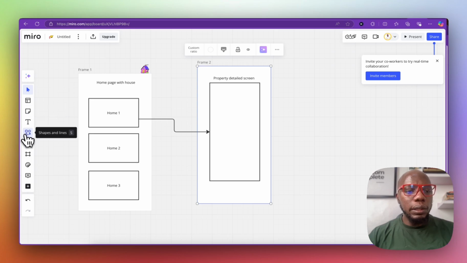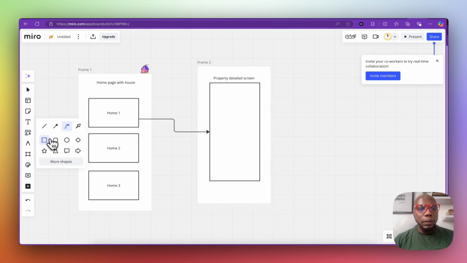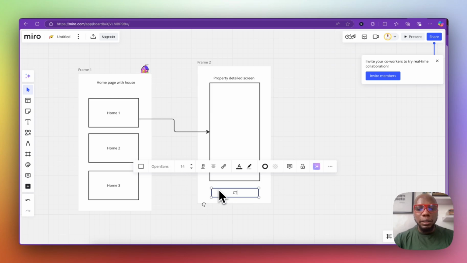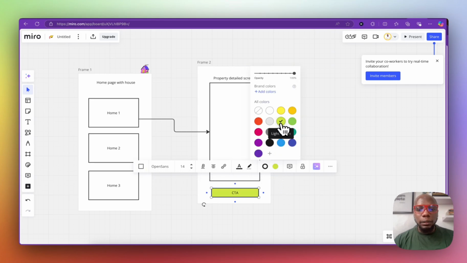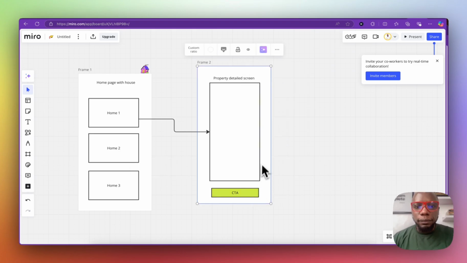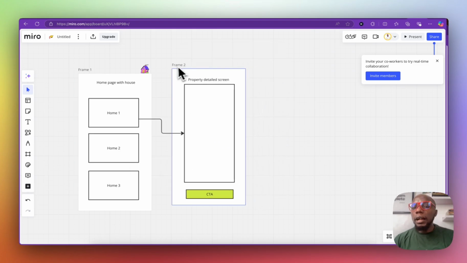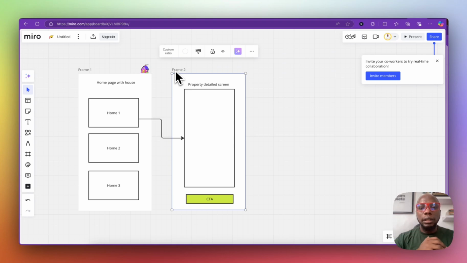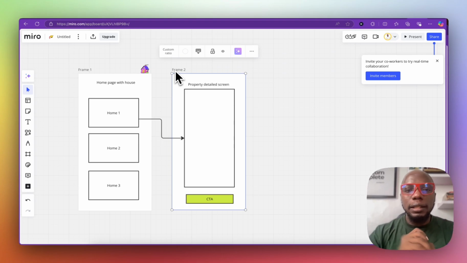So we're going to put another shape here. Let's just assume that this is the button and this is going to be our CTA. This is going to be our CTA right there, and we will give it a color, green, and this is going to be our CTA. And then these are the two major screens that you need when you're creating a listing application.